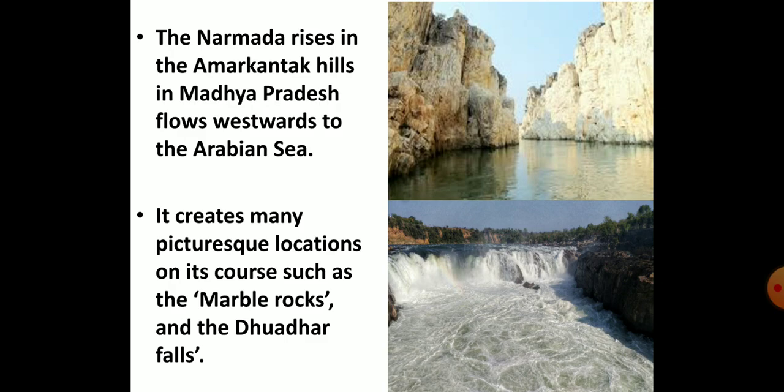The river Narmada originates in the Amarkantak hills in Madhya Pradesh. It flows westwards in a rift valley to reach the Arabian Sea. Children, rift valley is a long, steep valley which is formed when two parallel rifts form in the earth's crust and the land between them sinks. There are many beautiful places during the course of river Narmada, such as the marble rocks near Jabalpur, which is shown in the first picture, and the Dhuandhar Falls, which is shown in the second picture.